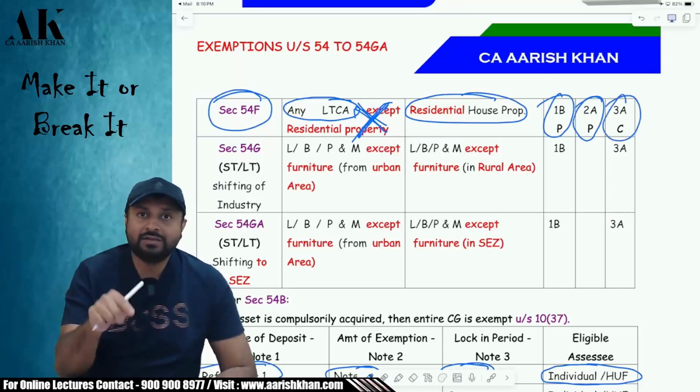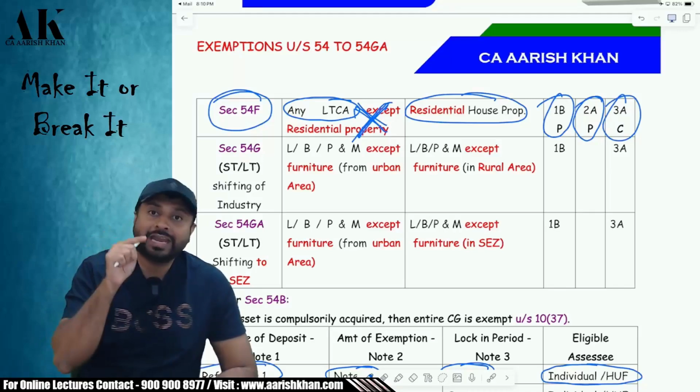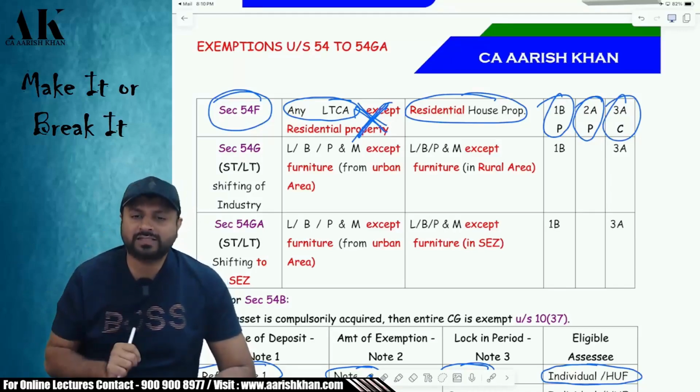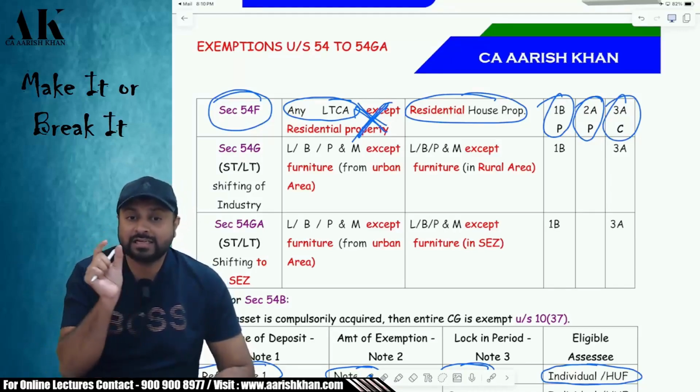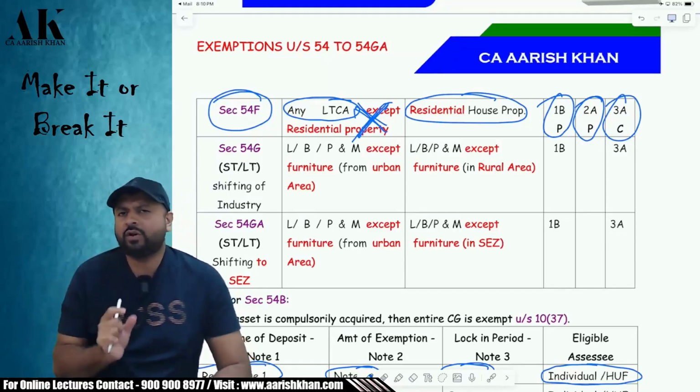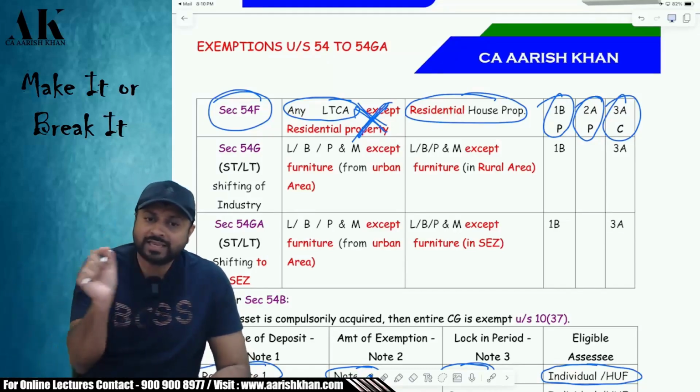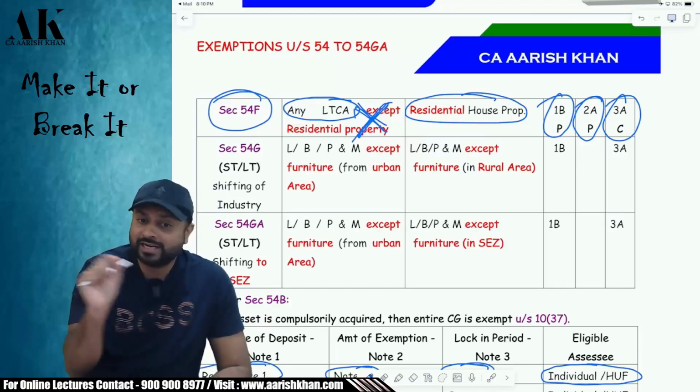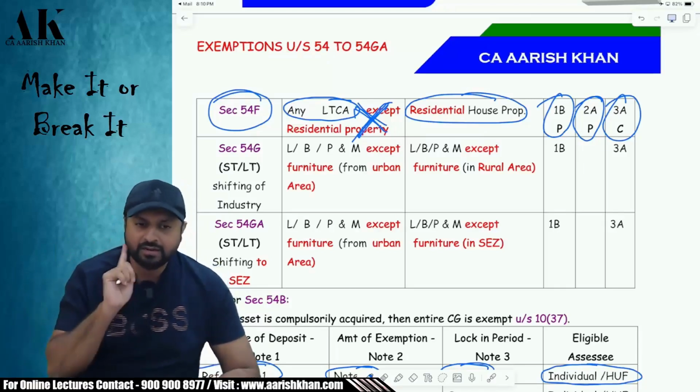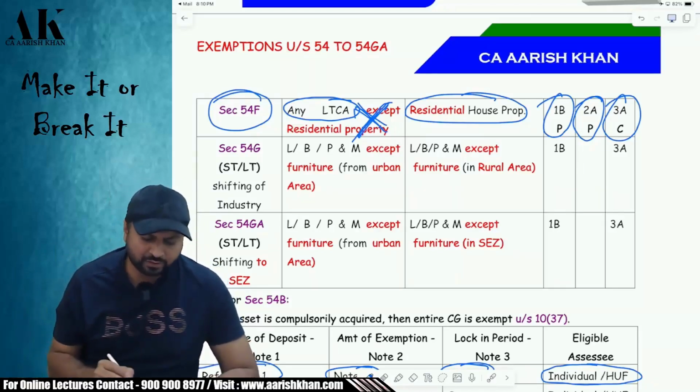Here the provision is stricter. To exempt your gain, what will you invest? You will invest the entire net consideration. If you don't invest the entire net consideration, then the gain will be exempt proportionately. It will not be fully exempt. Okay? Be very careful.